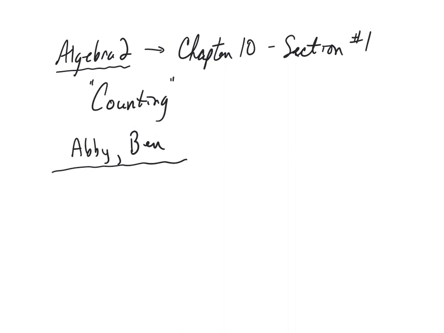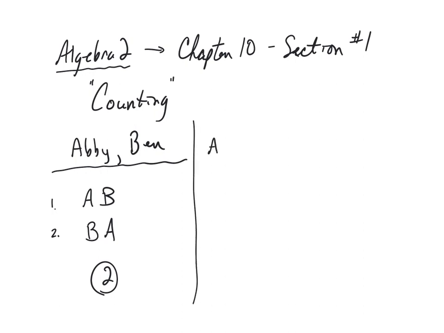Well, it's pretty easy, right? Either Abby could be first, I'll just use capital A to represent Abby, or if Abby is first, then Ben has to be second, so that would be one option. Or a second option, Ben could be first and Abby could be second. So for two people, I think the obvious answer is there's two ways in which they could stand in a line. But what if we were to add a third person? Now with Abby and Ben, we also included Chuck. Now, how many ways could three people stand in a line at the door?